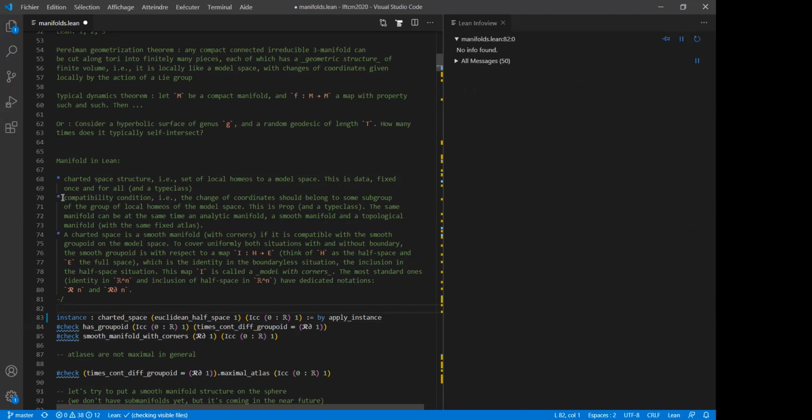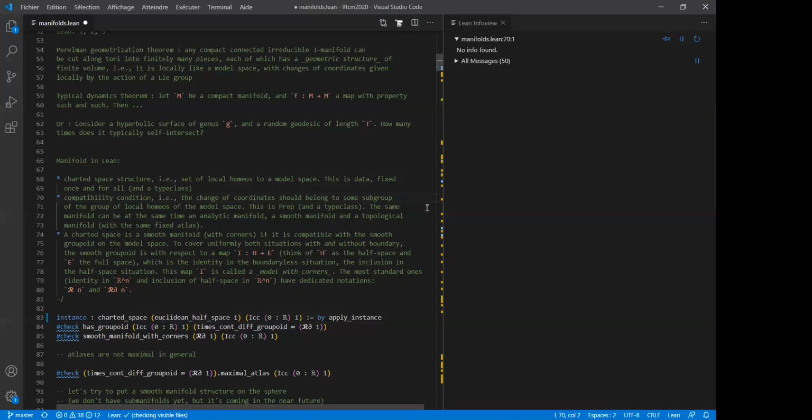And that's the second piece that we have for manifolds in Mathlib. It's a compatibility condition. So changes of coordinates should behave nicely. They should belong to some subgroup or subgroupoid of the group of local homeomorphisms of the model space. For instance, when you're speaking of a smooth manifold, you're requiring that the changes of coordinates should be smooth maps of the model vector space.